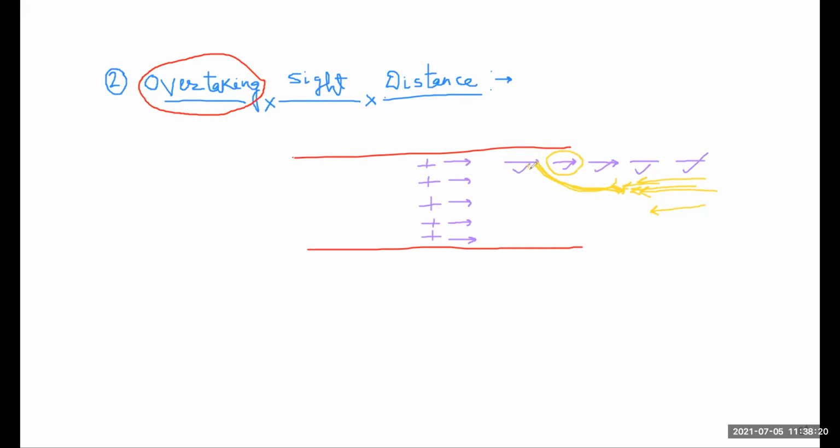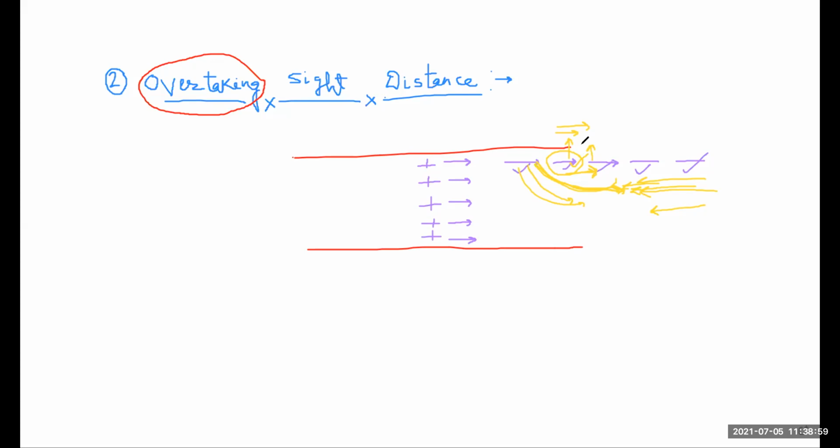If I want to overtake this cyclist, and suddenly the cyclist accelerates and its speed comes out to be 30 kilometers per hour, or if a motorcycle moving at 40 kilometers per hour suddenly accelerates to 70 kilometers per hour, then you also do not try to overtake.